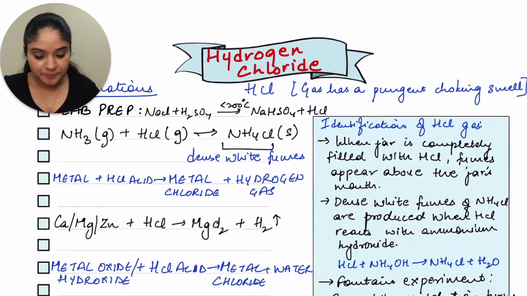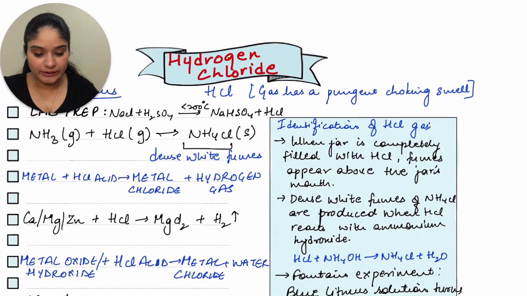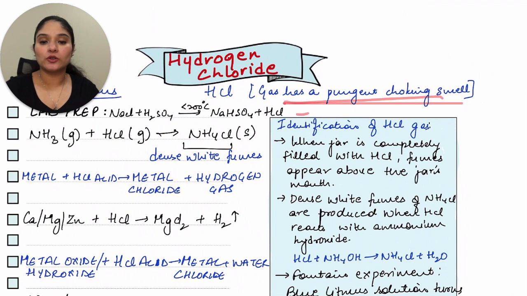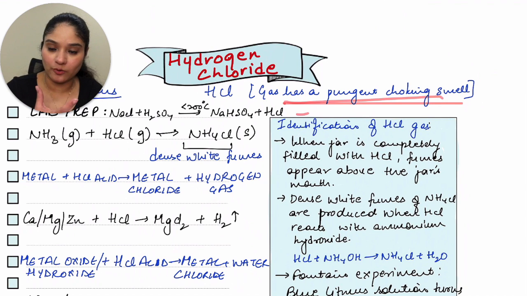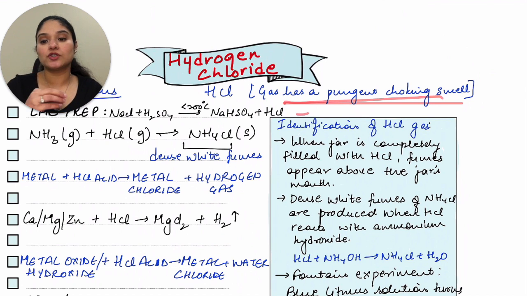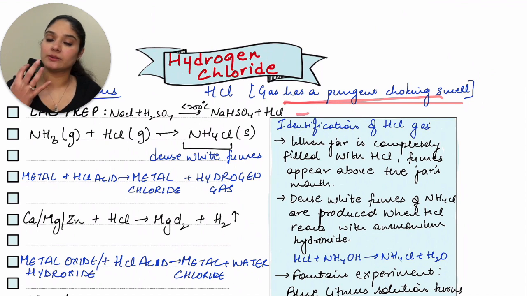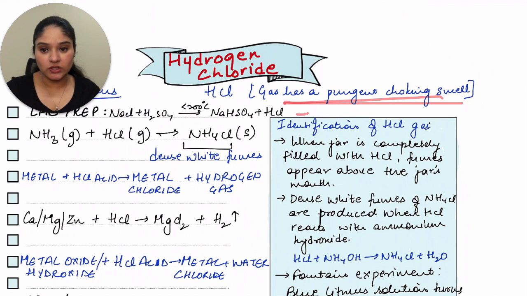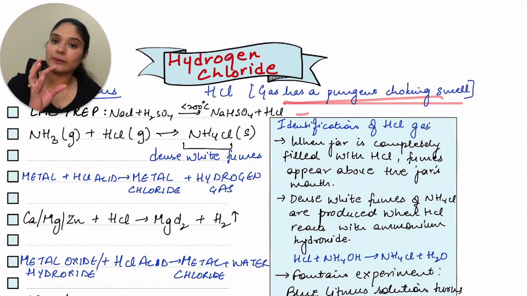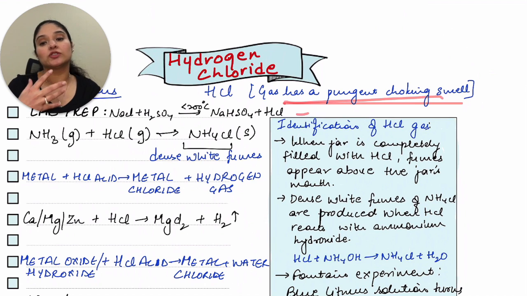HCl, first thing that you have to remember is that it has a pungent choking odor. Why is it important to remember all of this kind of information? Because these are an essential part of your observation questions. You should know what a particular gas smells like, what the identification is, because only then you'll be able to identify what the question is talking about.